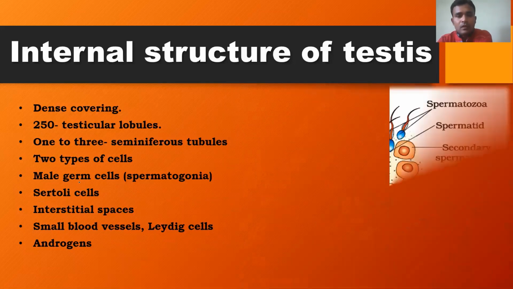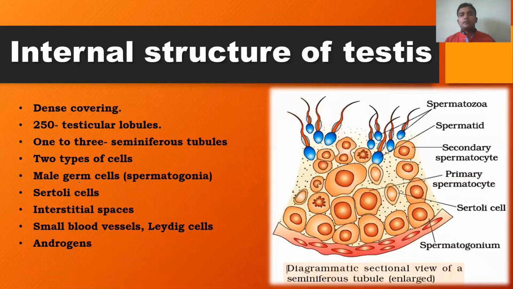Now, here is the enlarged portion of each seminiferous tubule. Here you can see the lining of the seminiferous tubule, and in the first layer you can see the spermatogonium. As mentioned in the textbook, these are the male germ cells. Remember, these spermatogonia are diploid cells, and they later develop as sperms.